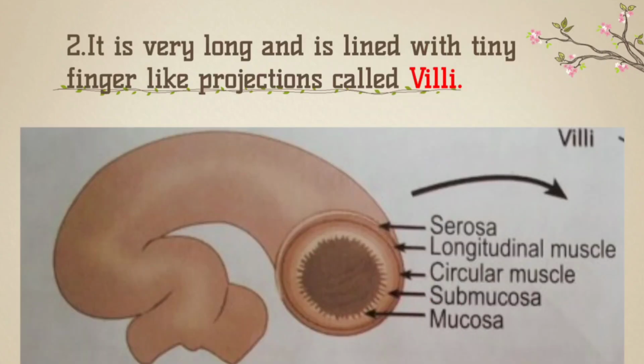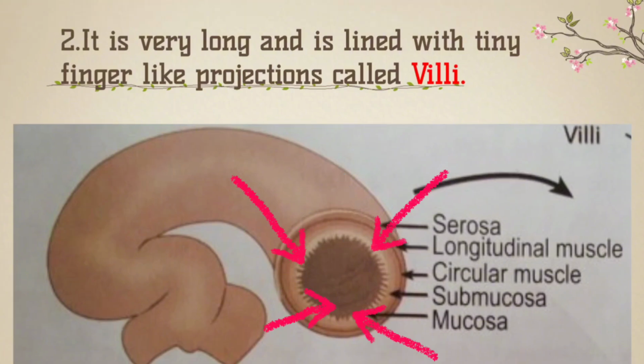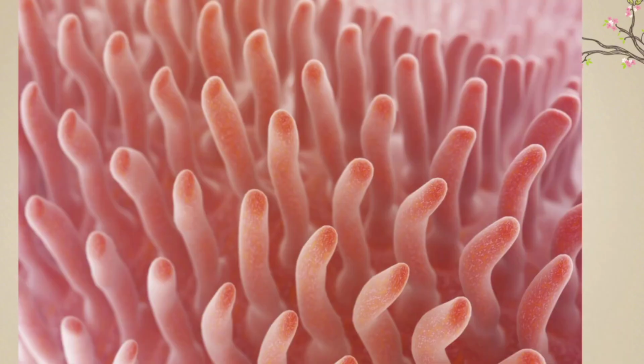The second point: it is very long and is lined with tiny finger-like projections called villi. The finger-like projections of the small intestine are called villi. The villi increase the surface area for maximum absorption.